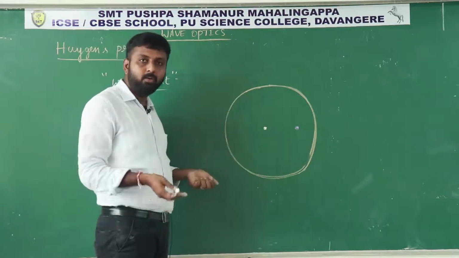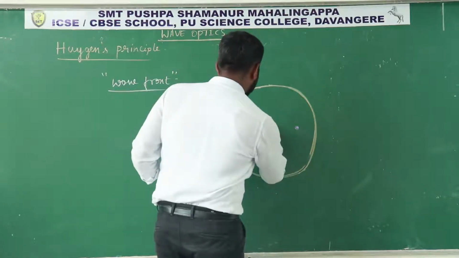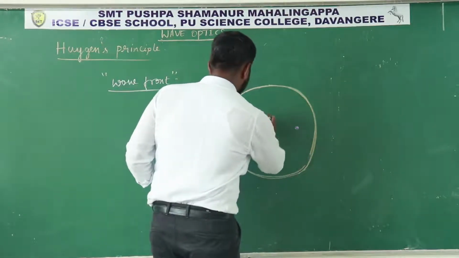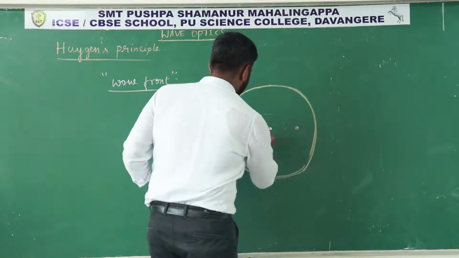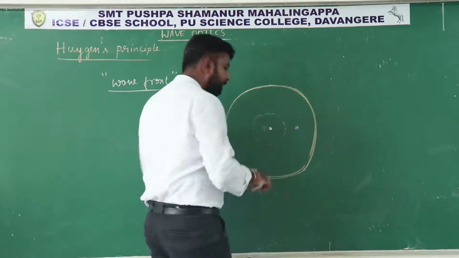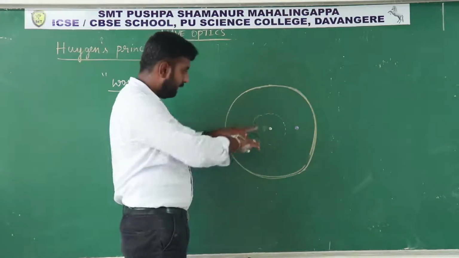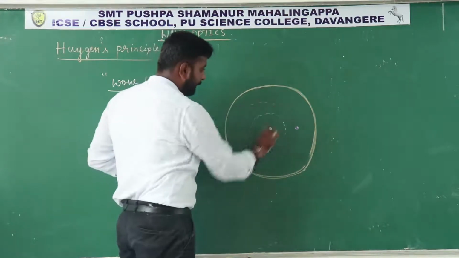Then immediately you will observe that the disturbance will travel in all directions. In a pool of water, if you throw a stone, definitely you will observe the ripples form, or the disturbance moves in all directions.